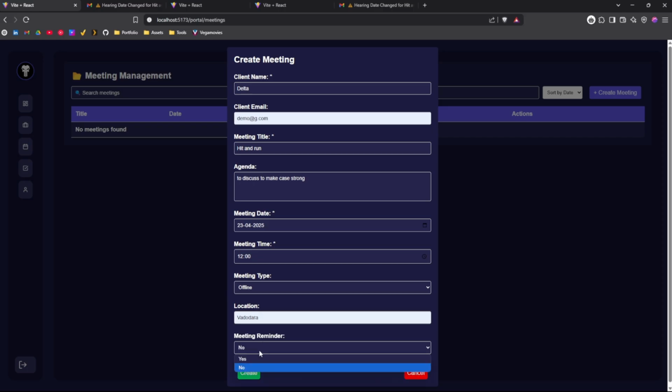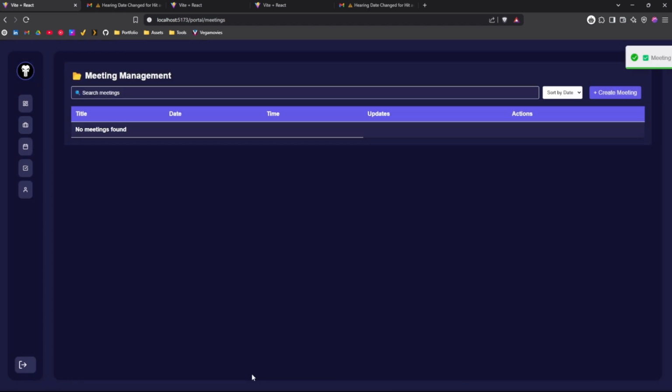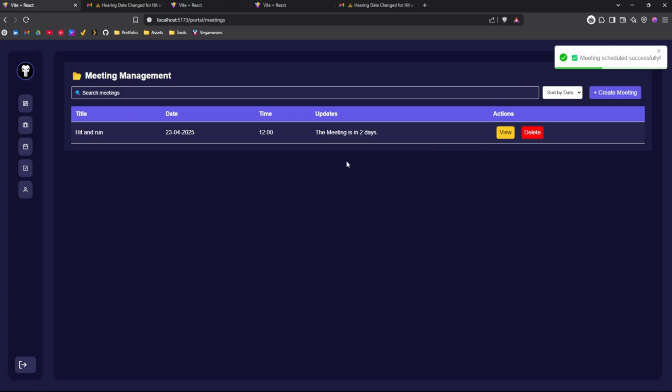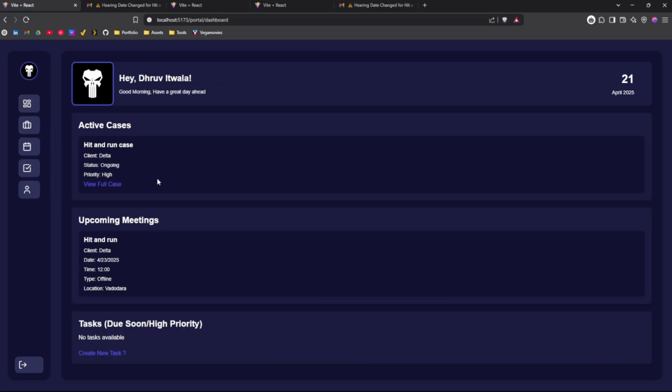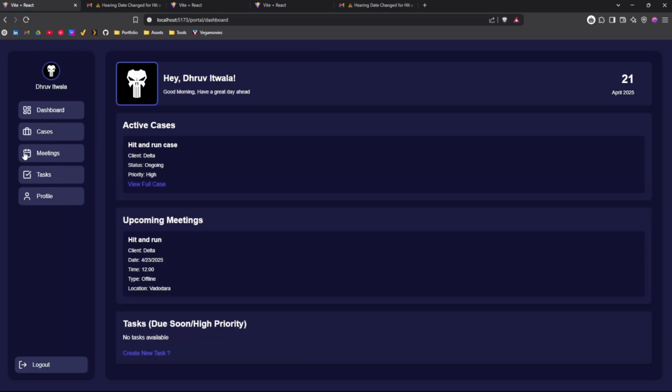Basically, the meeting reminder is to remind you of the priority, and 1 hour before the meeting you will get the mail. So this is how it works. So let's create a meeting. Once created, it will say how many days are left and everything. Same on the dashboard, you will get the details, everything.